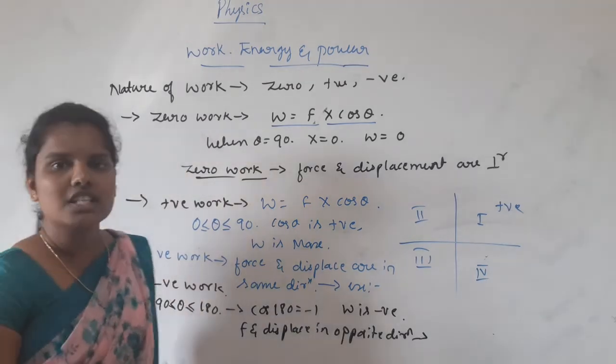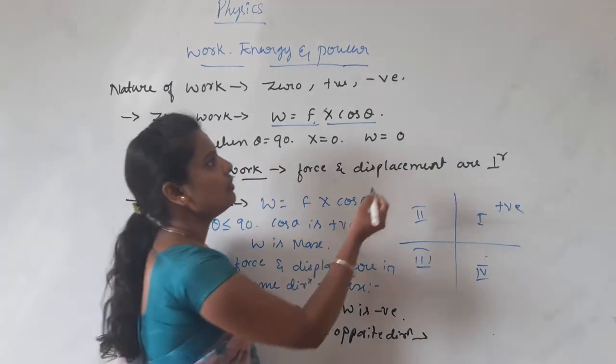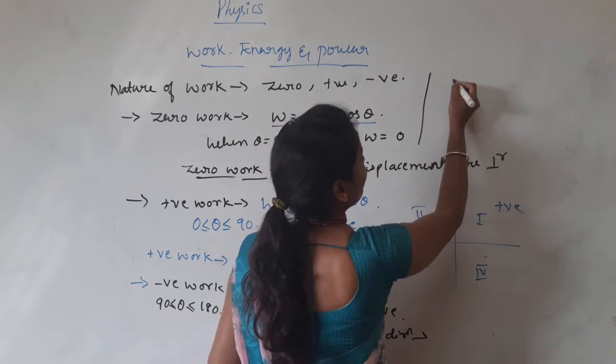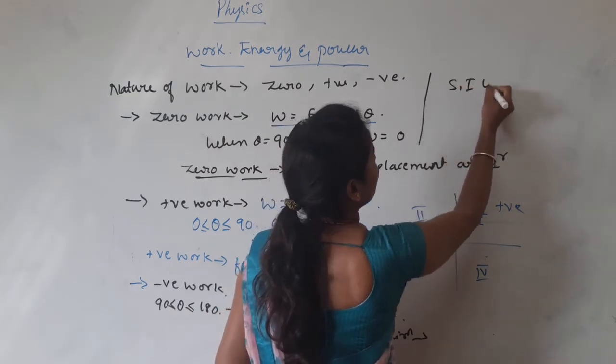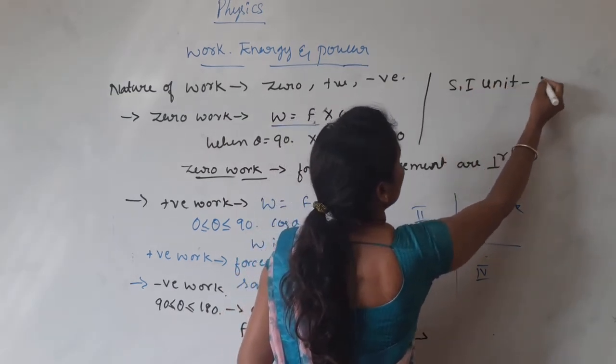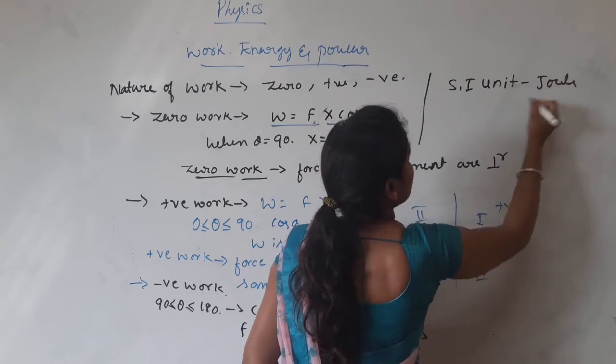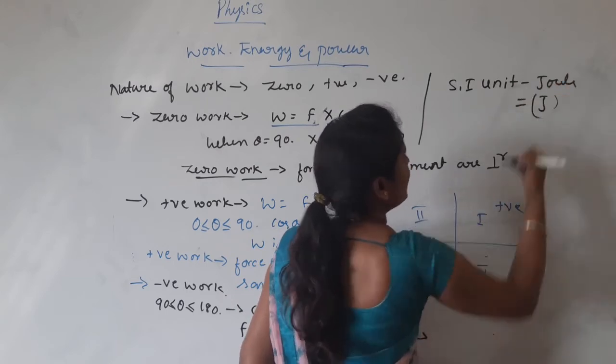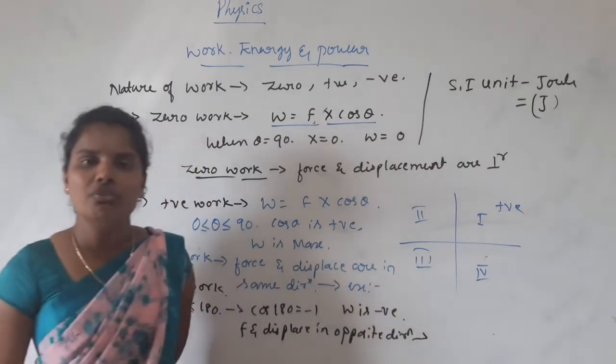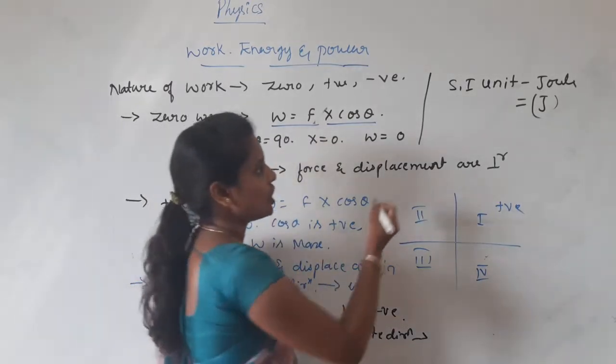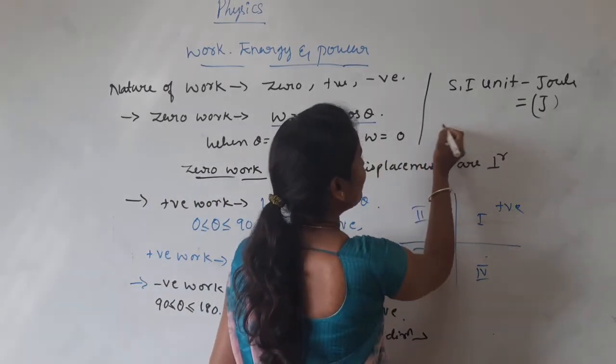Then, what is the SI unit of work? The SI unit of work is joule. It is simply written as capital letter J. Then define joule, or unit of joule.